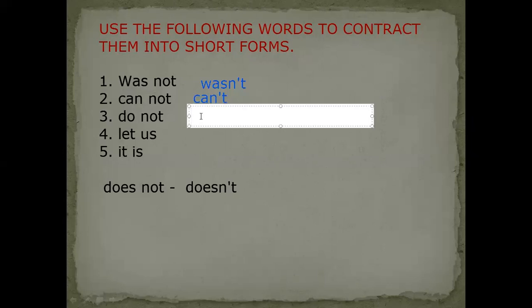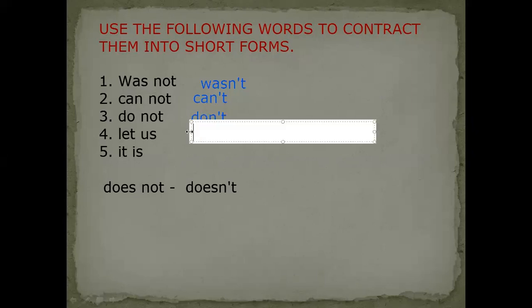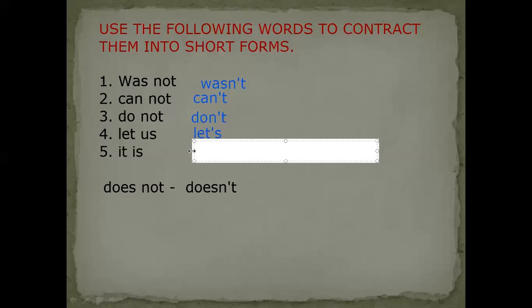Do not, D-O-N apostrophe T. Don't. Let us, let's, L-E-T apostrophe S. Let's. Very good. It is, apostrophe S. It's. Very good. So these were the answers that you guys have to write.